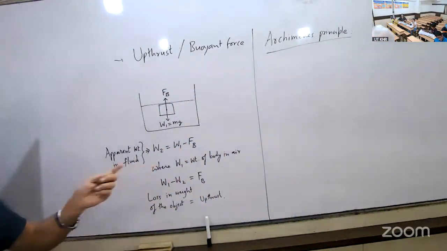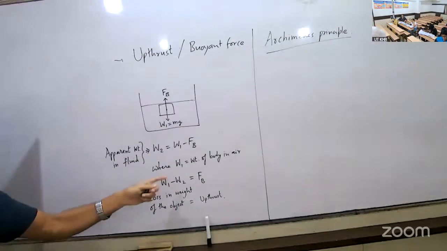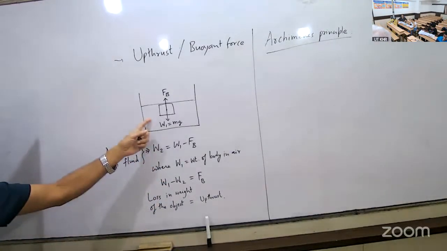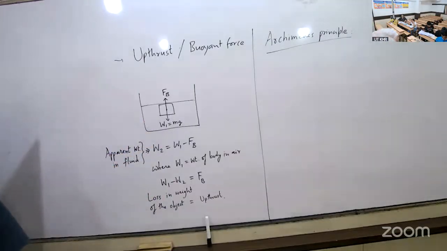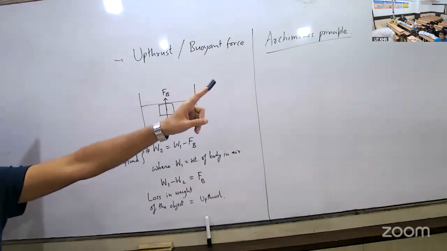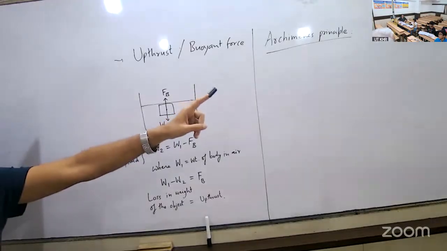We said there is upthrust which acts on the body, because of which the weight of the body reduces inside fluid. But how much is that upthrust? Who gives that? What is the value of upthrust? That is given by Archimedes principle.